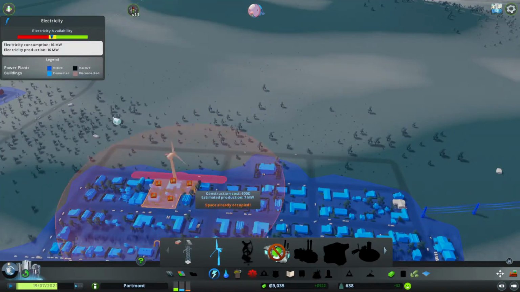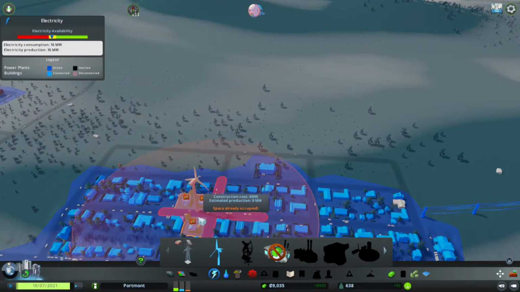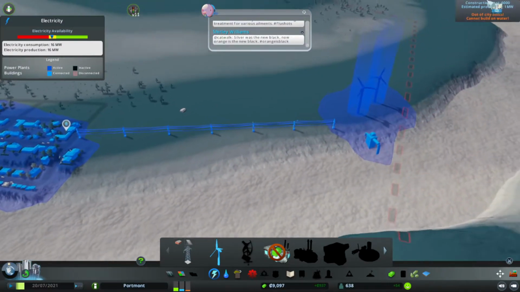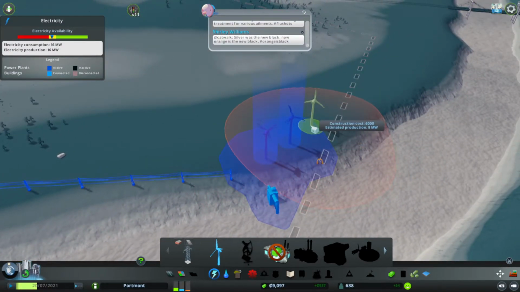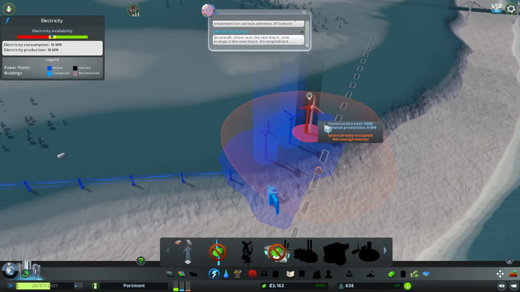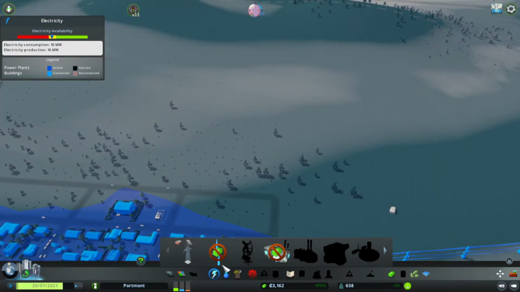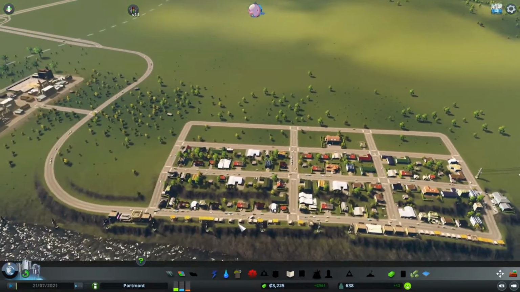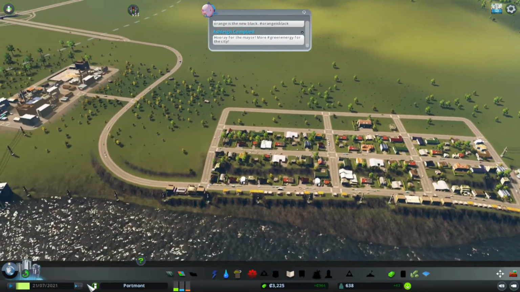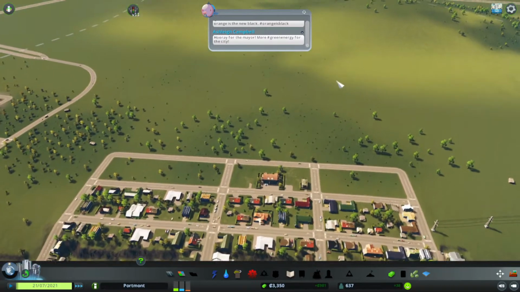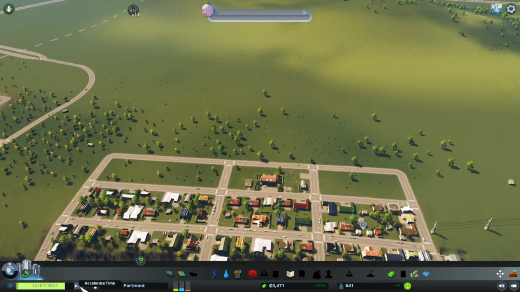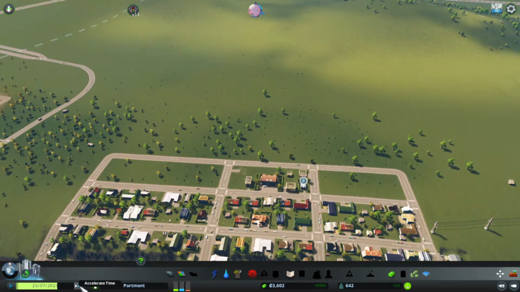Excellent. How are we on electricity? Oh, okay, we can see here we are right on the turning point of electricity. So I'm going to need to put another wind turbine in. There we are. Fantastic. I'm now getting very low on money. So I'm going to speed time up a bit because I'm currently making $1,000 a week. So that's enough that I should be able to make a profit reasonably.